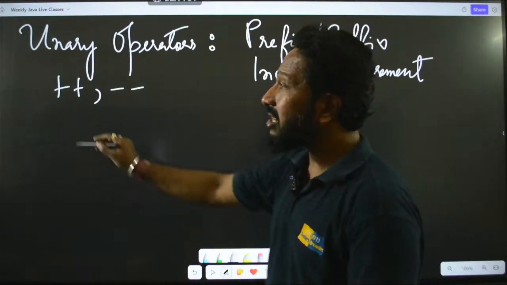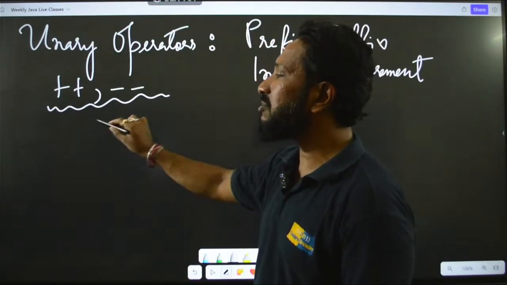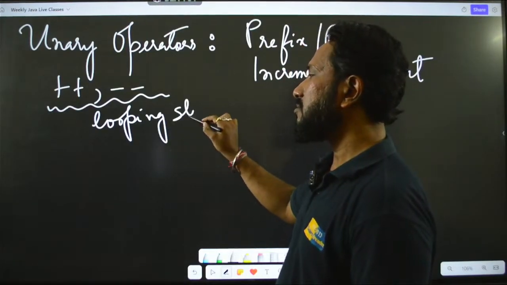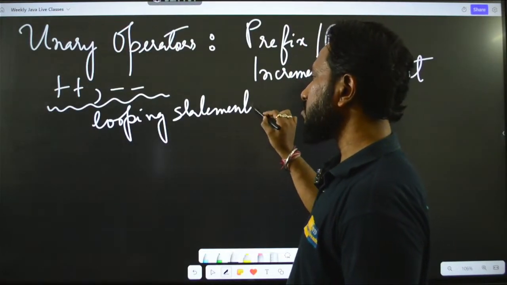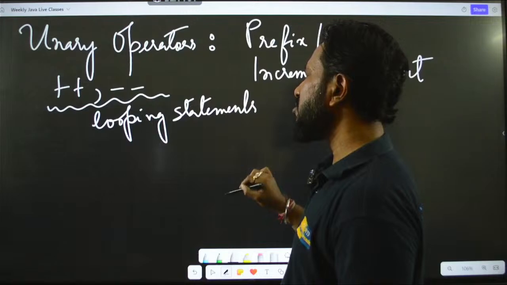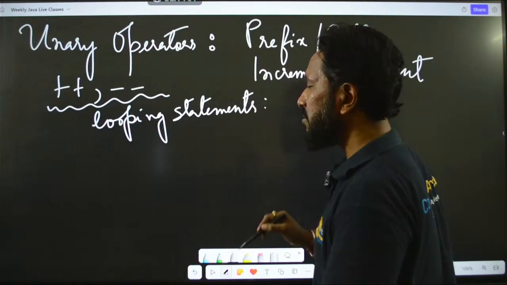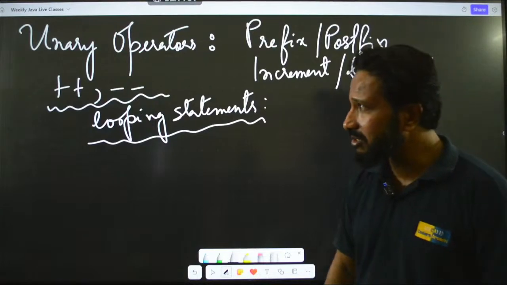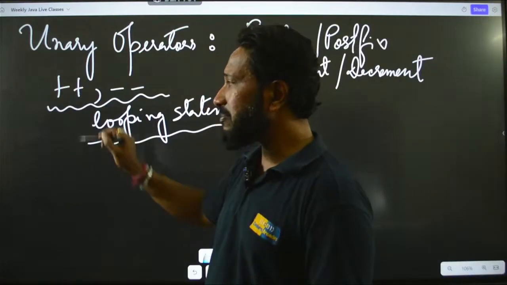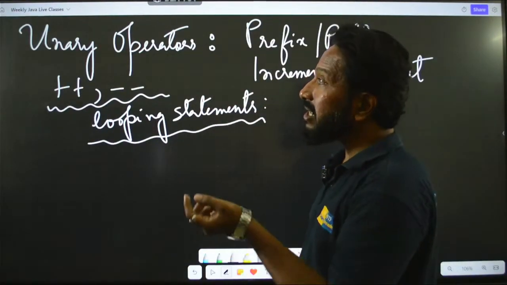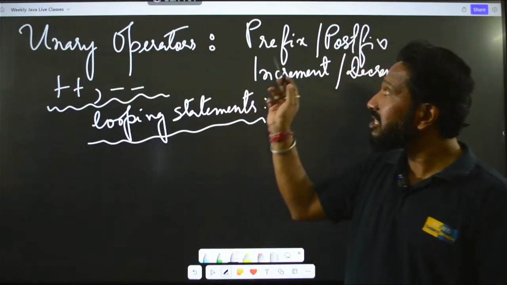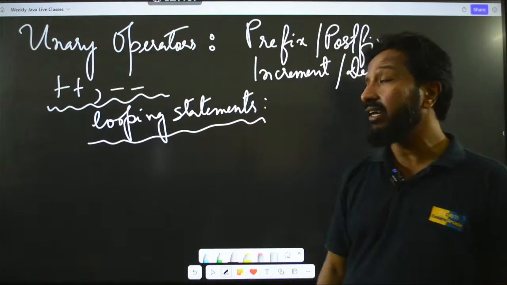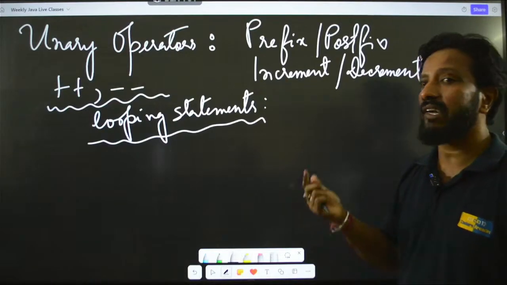Okay, and you will very frequently use them inside looping statements also. We will talk about that in our further classes about the looping statements. Don't have to worry about that. For the time being, just remember that plus plus and minus minus are actually increment and decrement operators. They are also known as prefix and postfix, or they are also known as unary operators. Okay, they increase or decrease the value by 1.